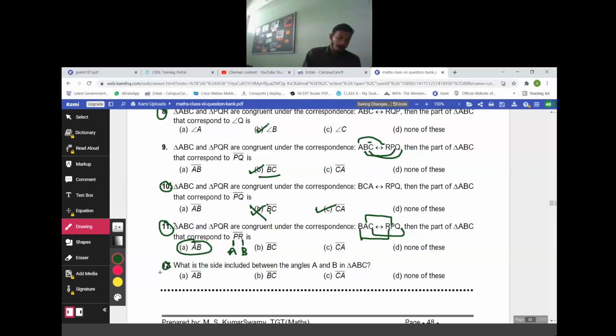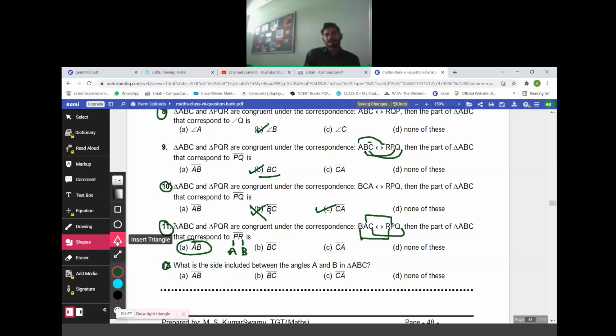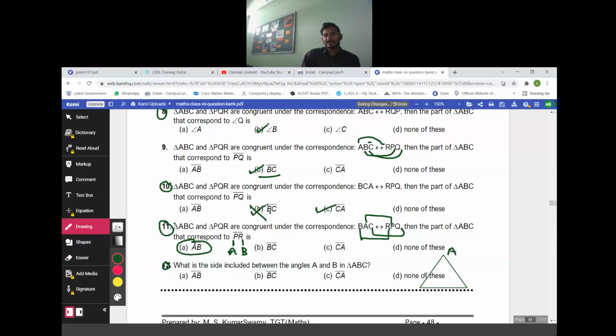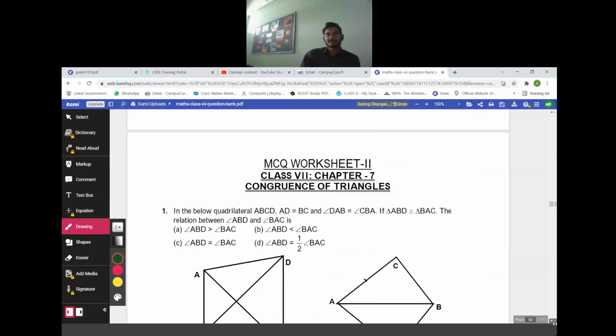Which one? Sir, BC. First, draw a triangle. I'm giving the names A, B, C. What is the side included between the angles A and B? Which is the side? AB. Perfect. Correct.